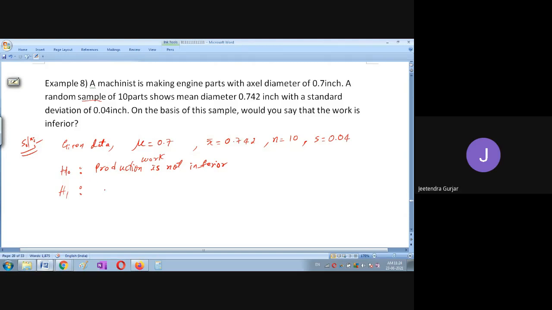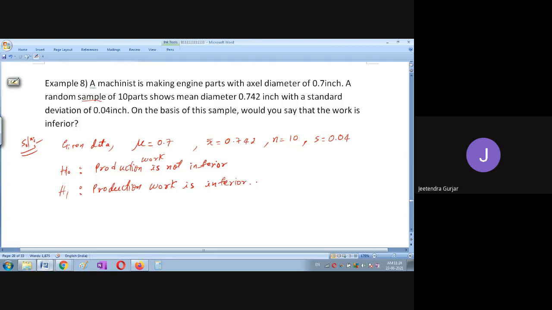So you can change this, no problem. So here production work is inferior. Okay, so let us check this.